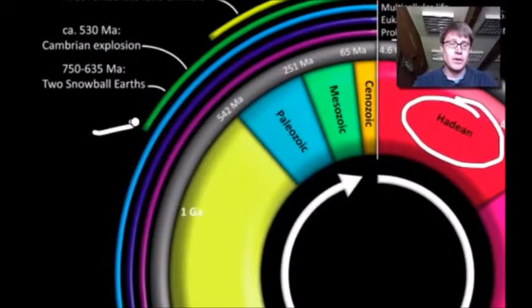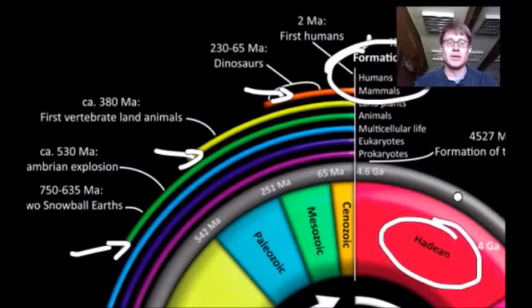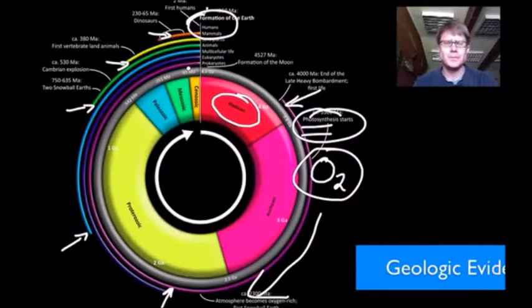Eventually, we show up with animals in this Cambrian explosion. We have plants, we have the dinosaurs, and then this would be us way up here, humans. And so on this whole geologic time scale, humans show up right at the end. But there is this transition from no oxygen to oxygen, from prokaryotic life to eukaryotic life, from single cell to multi-cell, to the arrival of animals, plants, and then this movement eventually onto land.